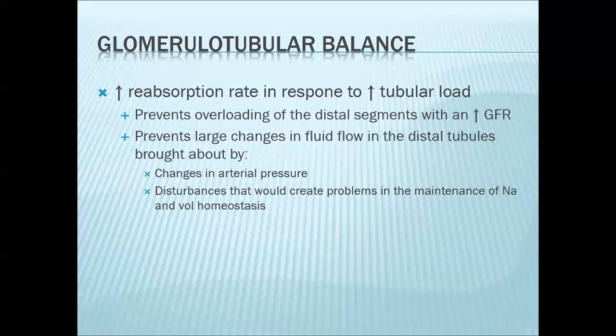So essentially, your glomerulotubular balance and your tubuloglomerular feedback are important not just for renal autoregulation of renal blood flow and glomerular filtration rate, but also for the regulation of the amount of sodium going to the macula densa.